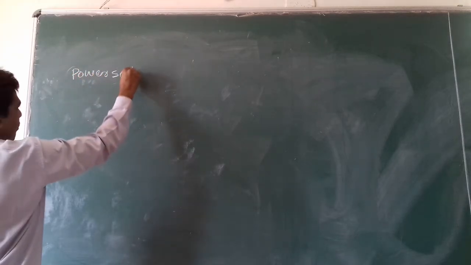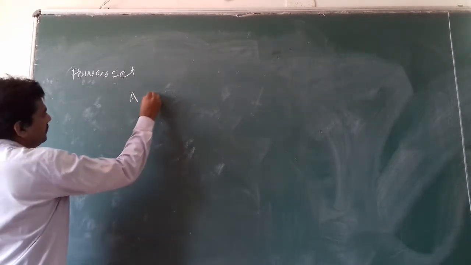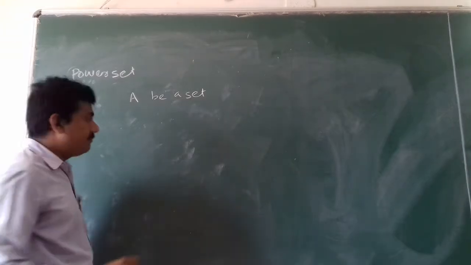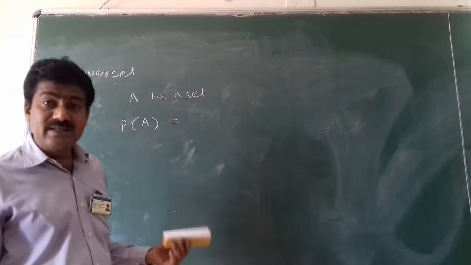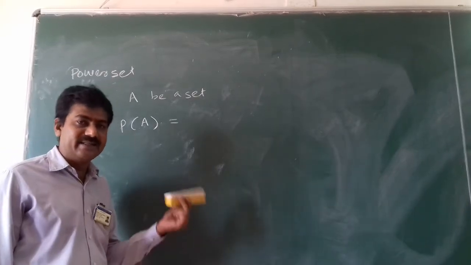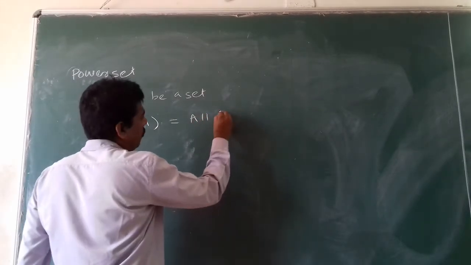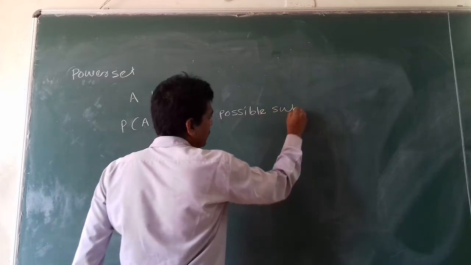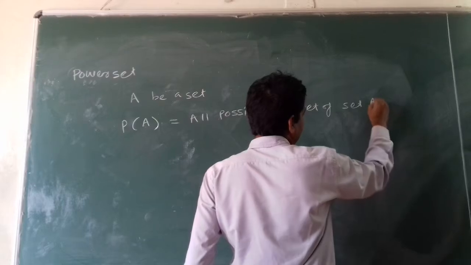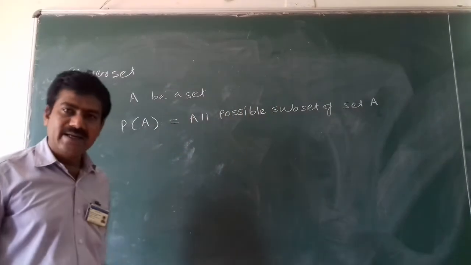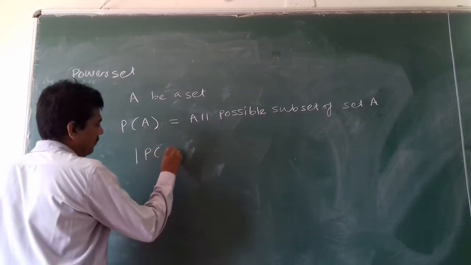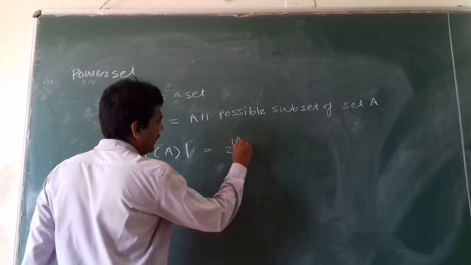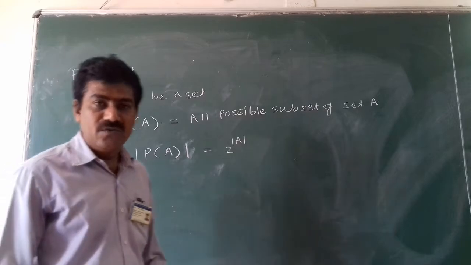Now we'll see the power set. Let capital A be a set, then the power set of A is denoted by capital P of A. This is a set which contains all possible subsets of that set, all possible subsets of the set capital A. And one more thing: the cardinality of the power set of A, that is the number of elements in the power set of A, is equal to 2 raised to the cardinality of the set capital A.